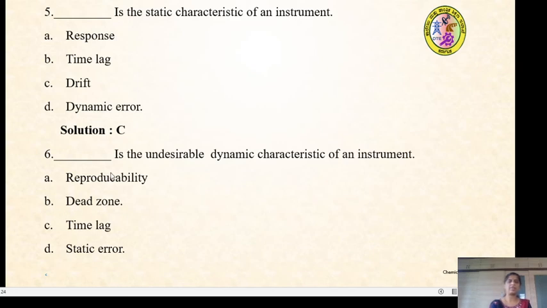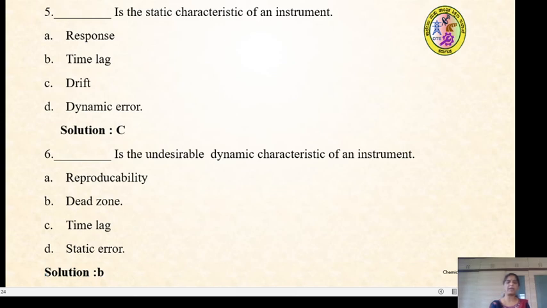So sixth is dash is the undesirable dynamic characteristic of instrument. For this also you should have an idea of the different dynamic characteristics of an instrument. The answers are reproducibility, dead zone, time lag, and static error. Solution is dead zone. Dead zone is a undesirable dynamic characteristics of an instrument.